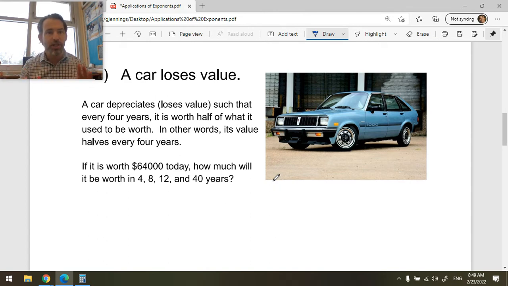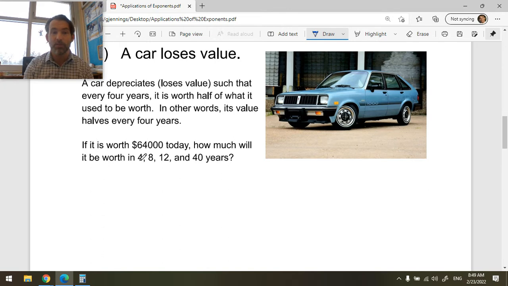A car depreciates or loses value. Okay, this is what happens when you buy a car. It will start to lose value and eventually be worth very, very little. Okay, but when it's new, it's worth a fair bit of money. Now, this car loses value such that every 4 years, its value is halved. It loses half its value every 4 years. Okay, so if it's worth $64,000 today, how much will it be worth in 4, 8, 12, and 40 years?